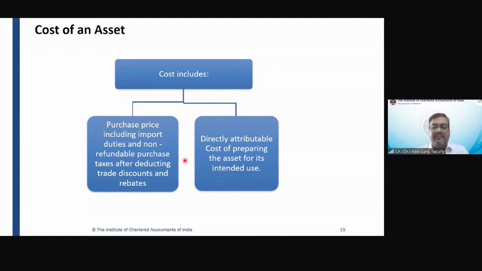For example, installation fees. For example, registration fees. Some licenses require some registration. Okay. So these are the directly attributable cost. Friends, in PPE, the third item was there, decommissioning cost, the cost of dismantling, decommissioning, etc. Why the decommissioning cost or cost of restoring, decommissioning, cost of retiring, why that cost is not there in intangible asset?